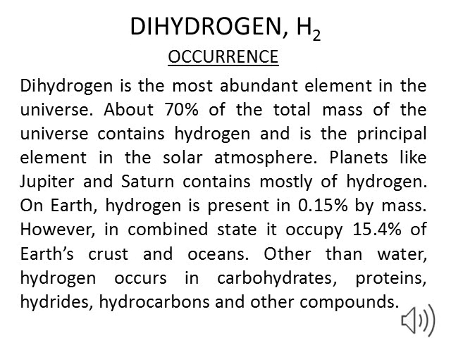Firstly, we'll take a look at its occurrence. Dihydrogen is the most abundant element in the universe. About 70% of the mass of the universe is that of hydrogen. Hydrogen is 0.15% by mass on Earth. In its combined state it covers 15.4% of Earth's crust and oceans. It is also found in proteins, carbohydrates and hydrocarbons.